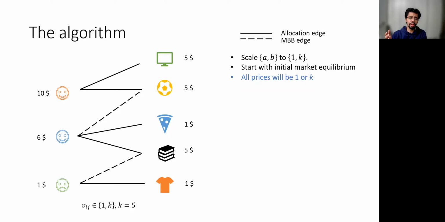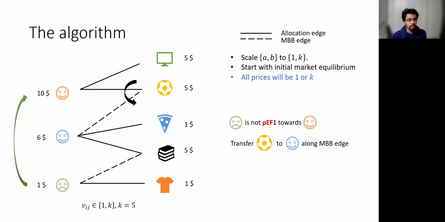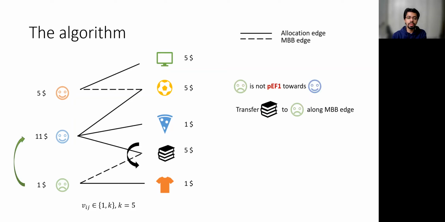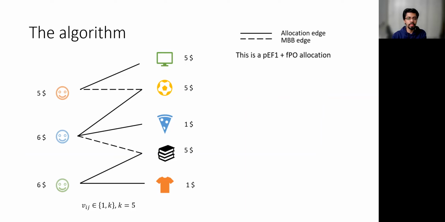So to alleviate this envy, we can take one good away from the rich agent. But remember that we only want allocations that are fractionally Pareto optimal. So we transfer only across MBB edges. So here the green agent is not PEF1 towards the red agent. So we transfer this football from the red agent to the blue agent. In doing so, the green agent stops envying the red agent, but now the blue agent has become too rich. So once again, we can transfer a good along an MBB edge from the blue agent to the green agent. And we end up with a PEF1 plus FPO allocation.